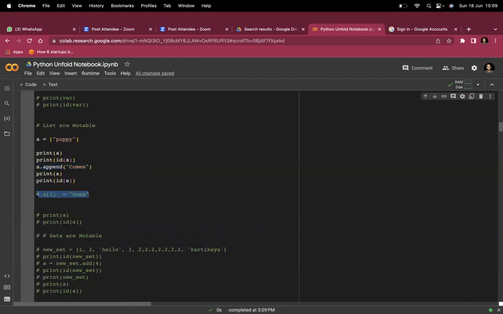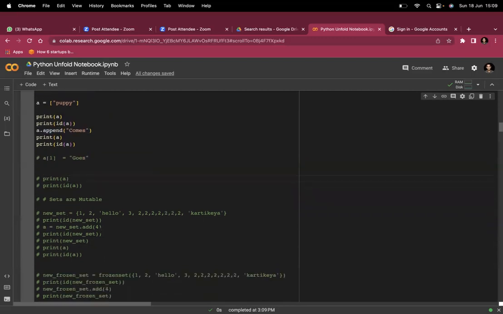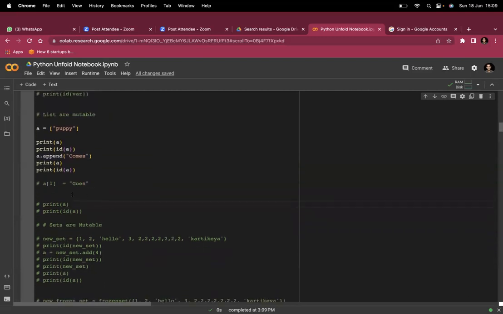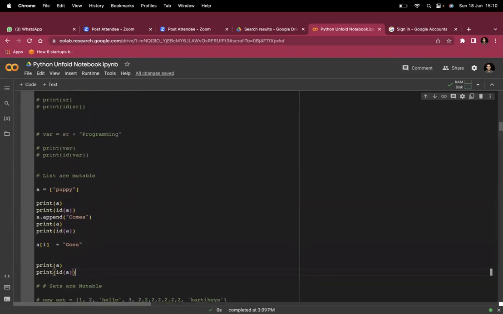We will see how to access elements and all, but for the sake of convenience, here what I'm doing is, again, puppy was there in my list A. Go to the list, indexing starts from 0 in computers, go to the 0th element, or go to the first element. The 0th element is puppy, the first element is comes. Replace it with goes, print the ID, print everything.